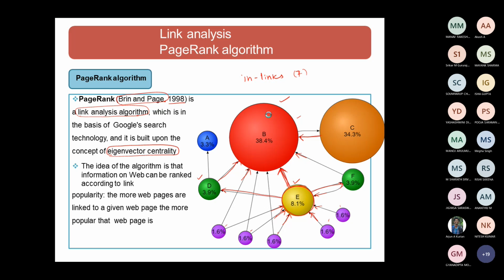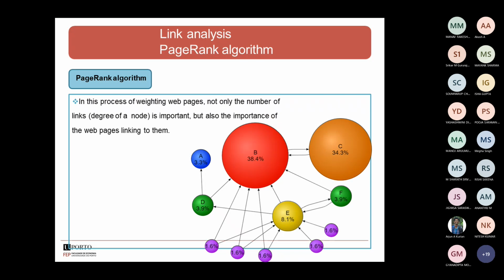That is the concept behind the page ranking algorithm. In this page ranking algorithm, not only the number of links is important. That means not only the in-degree is going to be considered, but also the importance of the web pages linking to them. So I am saying this particular web page has the highest page rank. How am I going to determine that this page has the highest page rank?